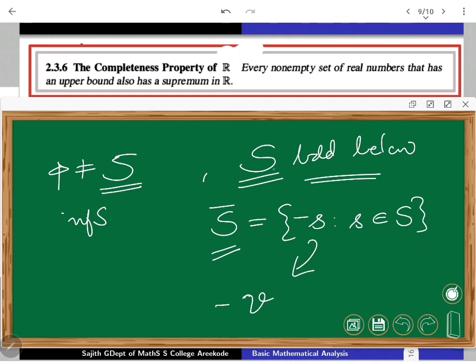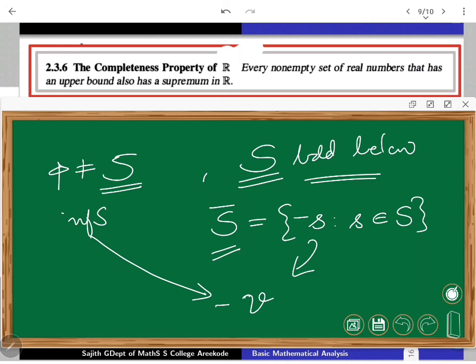Because for a bounded below set, if you take all the additive inverses, that set is going to be bounded above. So some member as supremum in R exists there. Taking its additive inverse, you can verify that it is going to be the infimum of S. So the completeness property, one can call it either the supremum property or the infimum property. Once one holds, the other also follows. That makes all the things easier now.